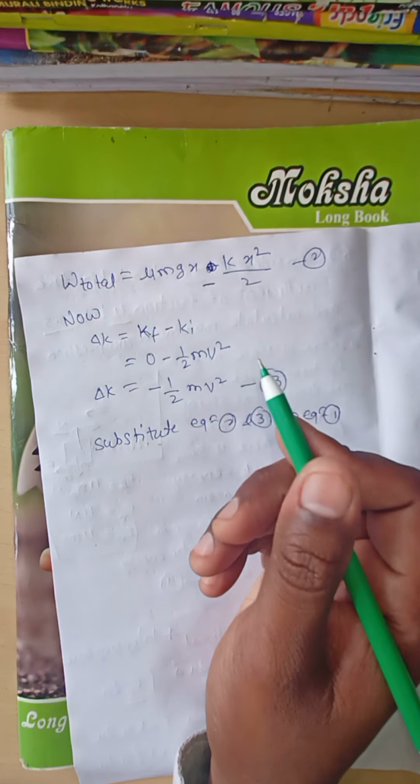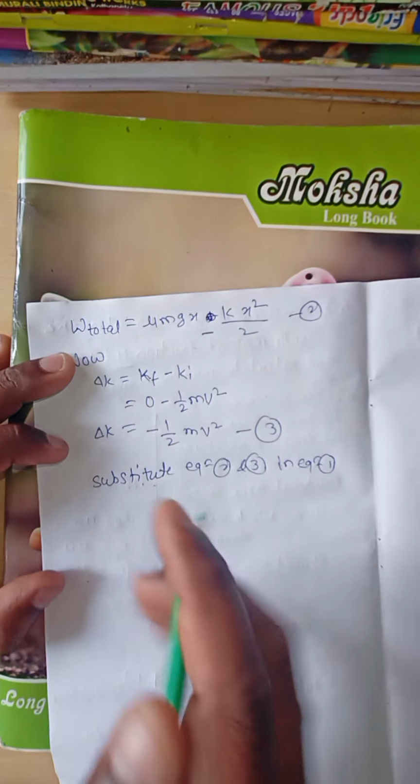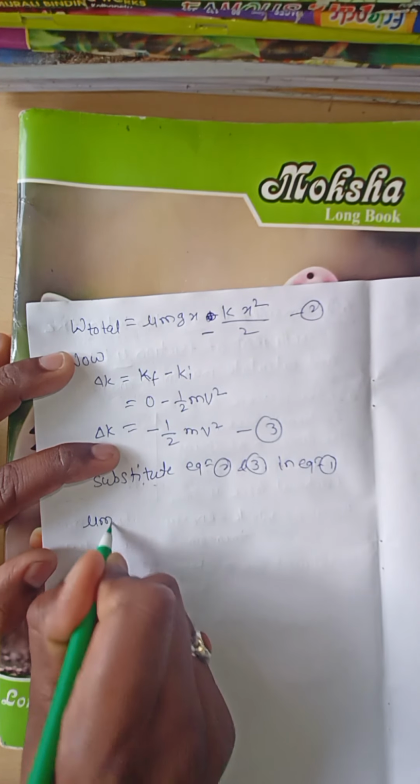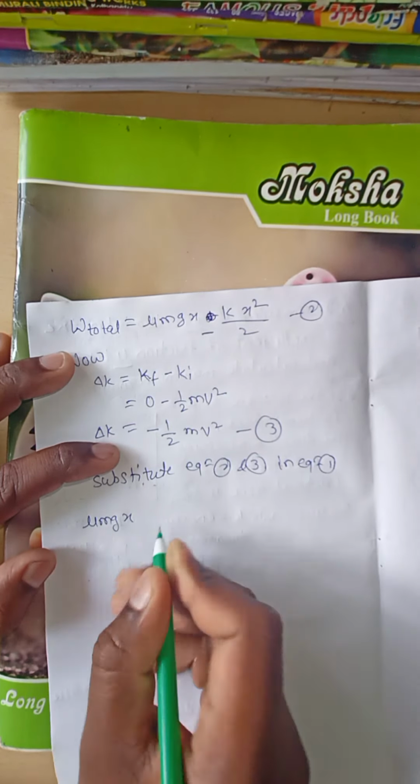Putting this in equation number 1, the total work done is mu mg x minus k x square divided by 2, which is equal to 0 minus half m v square.